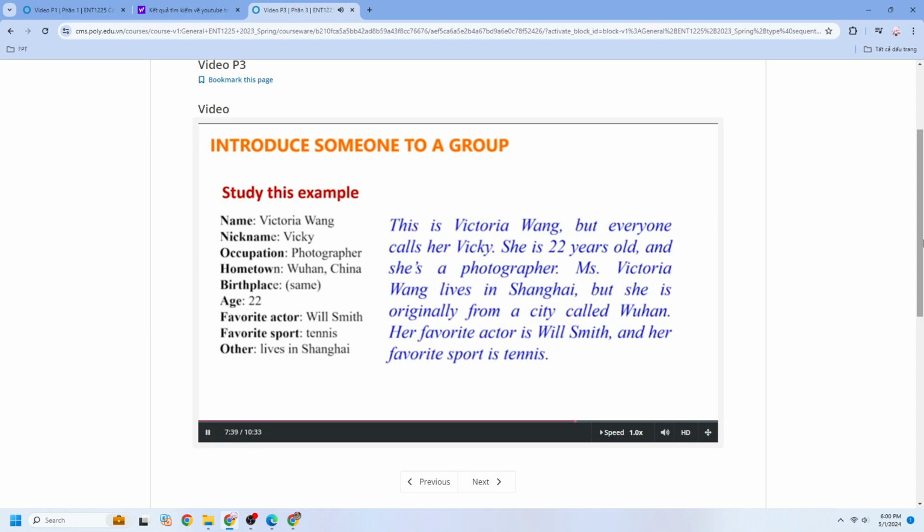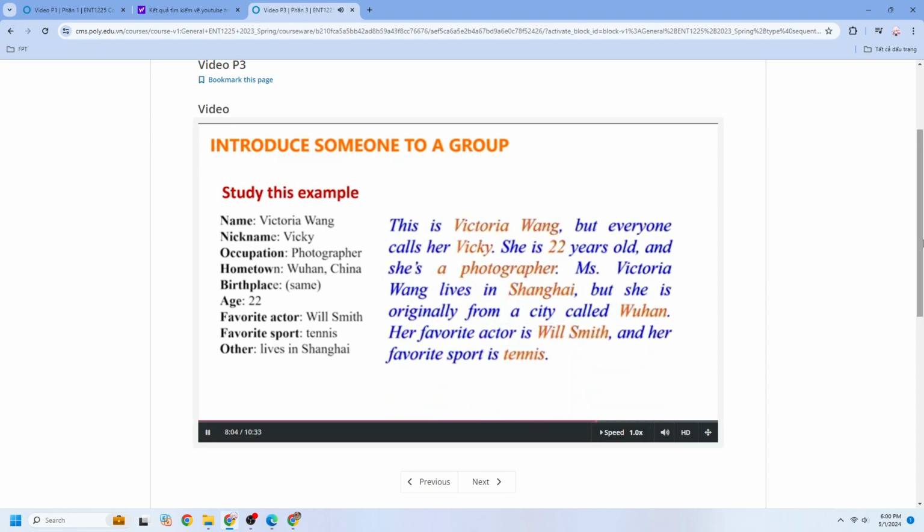She is 22 years old, and she is a photographer. Miss Victoria Wang lives in Shanghai, but she is originally from a city called Wuhan. Her favorite actor is Will Smith, and her favorite sport is tennis.